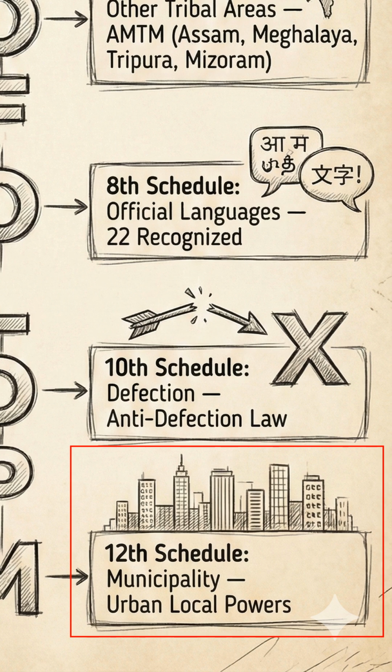12th schedule, municipality. Added by the 74th Amendment Act of 1992, this schedule formalizes urban local self-government. It lists the 18 functional items, such as urban planning, public health, and solid waste management, that fall under the purview of municipalities to manage towns and cities.